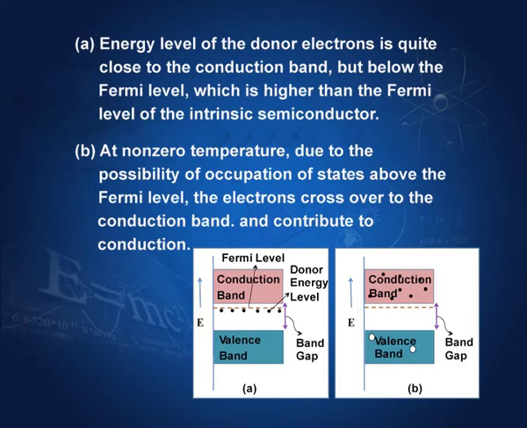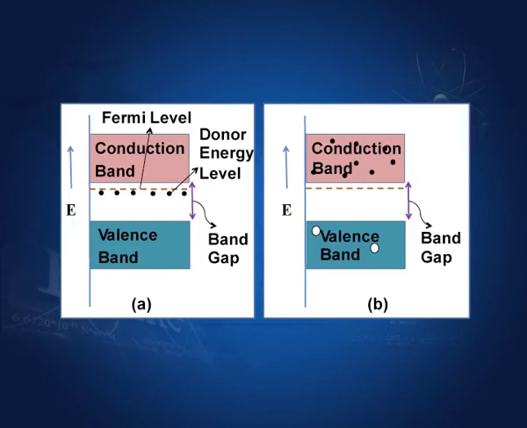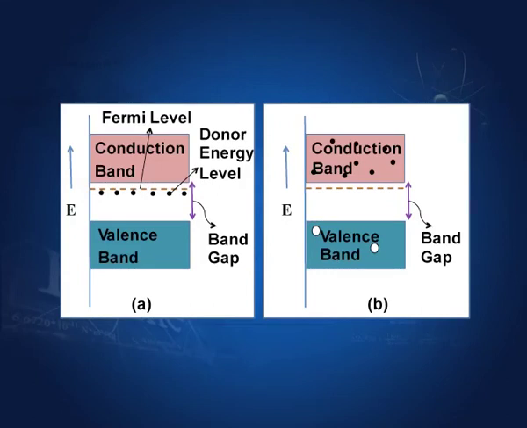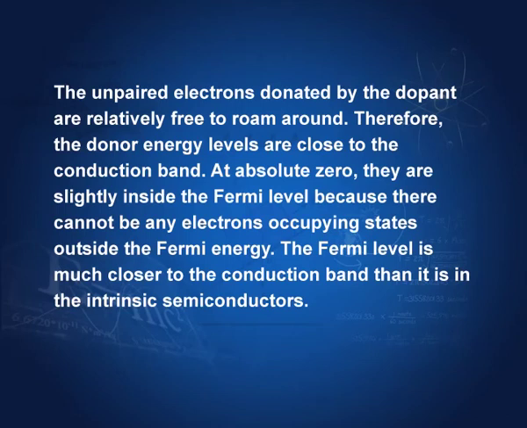So, the pentavalent impurities make the semiconductor an N type semiconductor, and these electrons have energy states which are close to the conduction band, and therefore, there is a very high probability of these electrons jumping to the conduction band and causing conductivity of the semiconductor. The unpaired electrons donated by the dopant are relatively free to roam around, as I said earlier. Therefore, the donor energy levels are close to the conduction band.